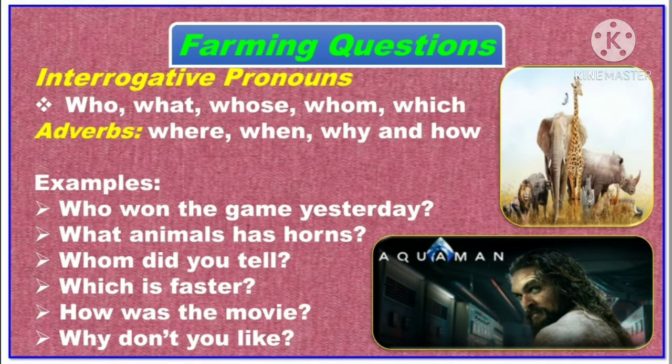Let's see how to frame questions. The interrogative pronouns who, what, whom, whose, which, and the interrogative adverbs where, when, why, and how are used to frame information questions. These question words are called WH questions. So, when we are using WH questions, we will get some information as an answer. Look at the examples. Who won the game yesterday?